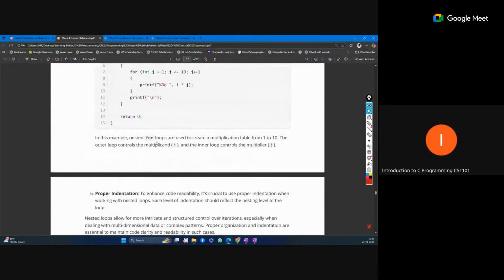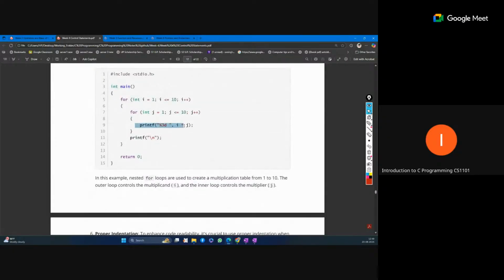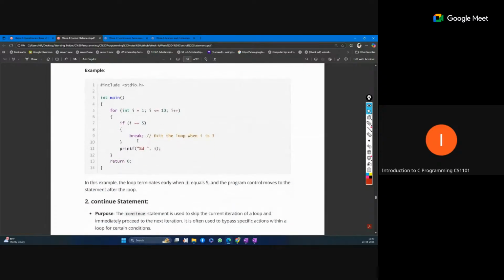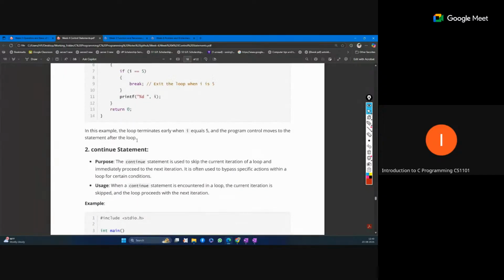Suppose your break statement comes inside this inner loop, then only the nearest loop will be broken, not the outer loop. So either a while loop or a for loop, you can break using the break statement.